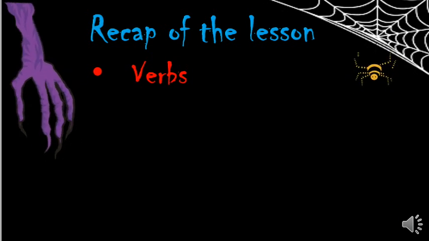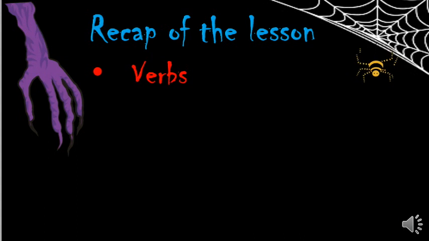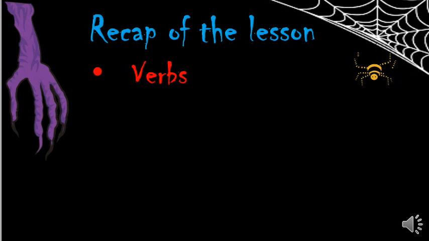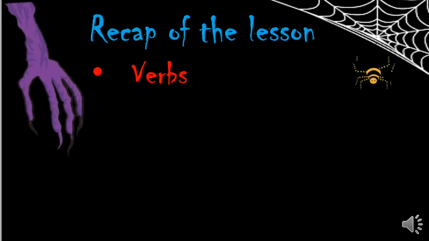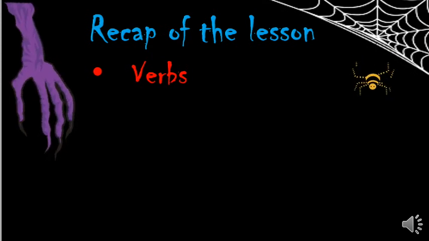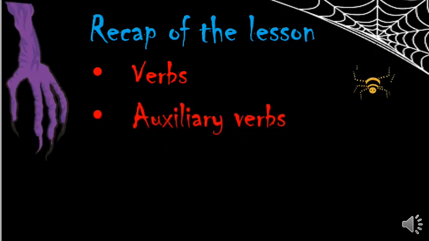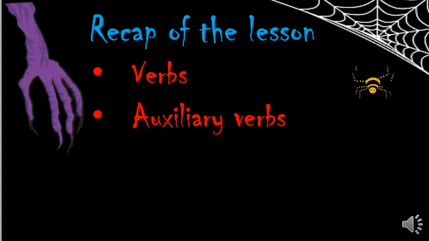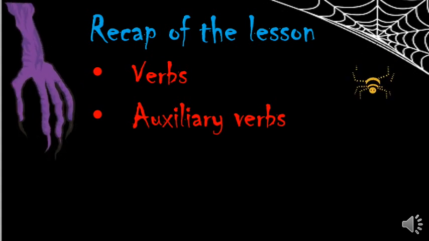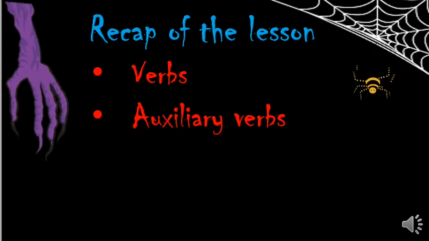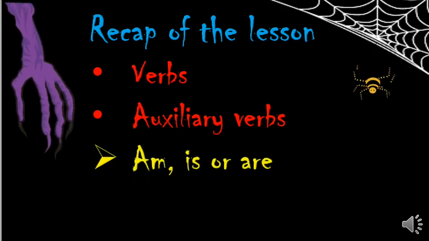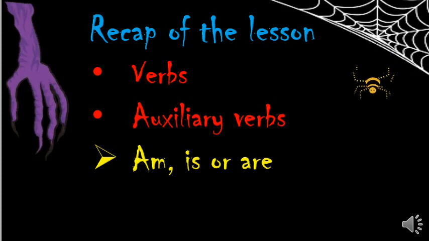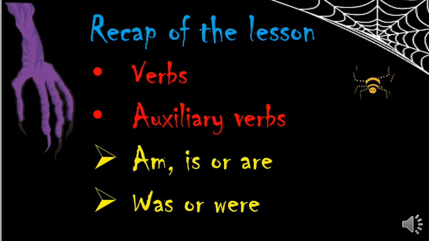Finally, it's time to recap the lesson. We have talked about verbs. So students, we know what verbs are, right? Verbs are, yes, excellent, action words. Any action that we do, like singing, dancing, reciting, praying, all these are verbs. Auxiliary verbs are like helping hands, right? They help the verb, and yes, they tell about the time when it happened.